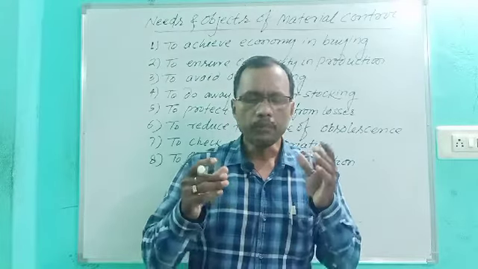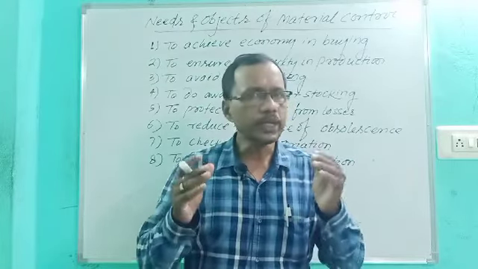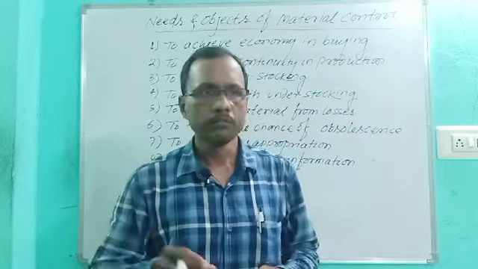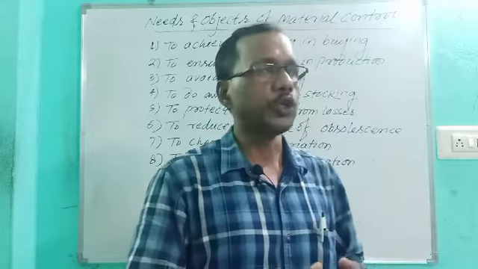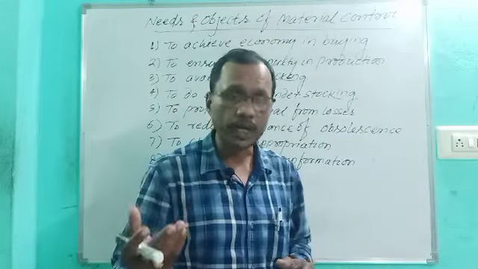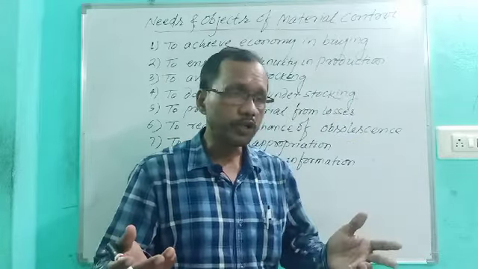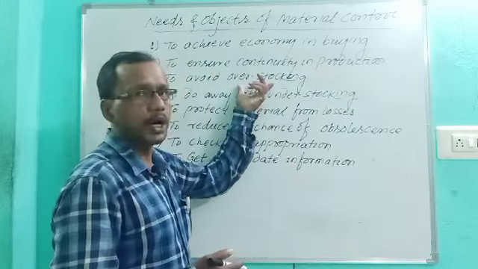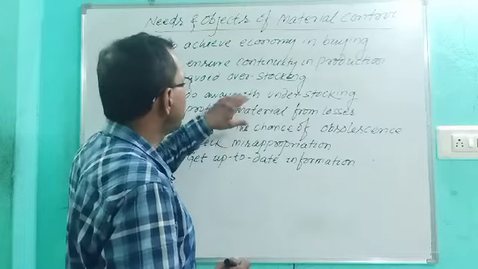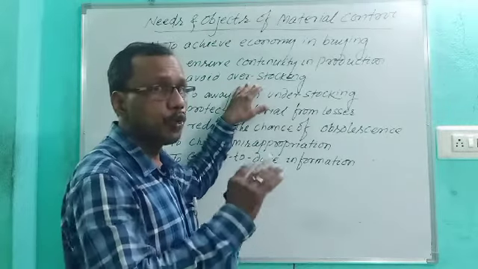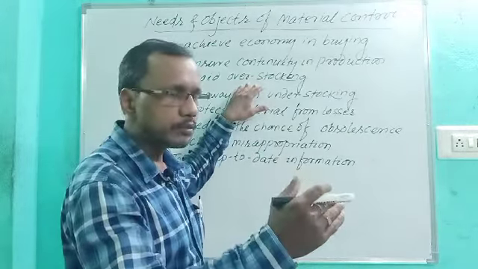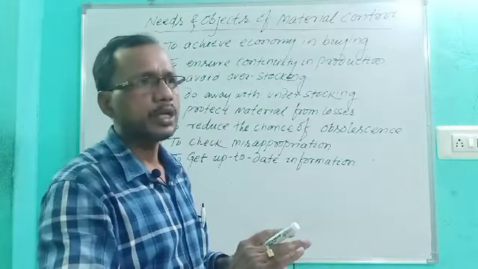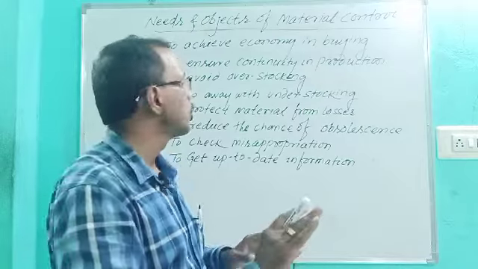If you store more than the quantity required, there is an increase in your holding cost, that is your carrying cost, side by side with blockage of capital, and there is a possibility of wastage and spoilage. That is why it should be kept in account, and no overstocking is required. The quantity of material required for production should be purchased and maintained in a continuous flow.